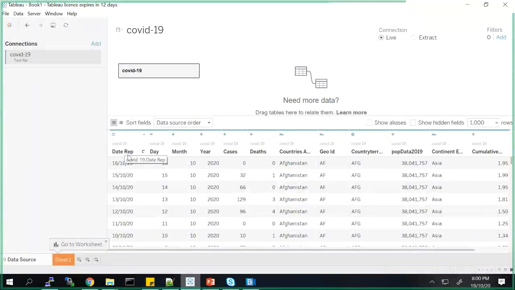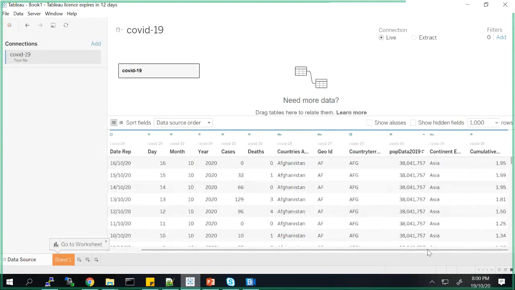And below it is showing you all the columns that it was able to import. So we see there is a date column, day column, month, year, number of cases, number of deaths, countries, GeoID, I think this is the short form of the countries. This is the total population of the data. This is the name of the continent, and this is some statistical measure which we will not be using, but here you can see all the data is there.